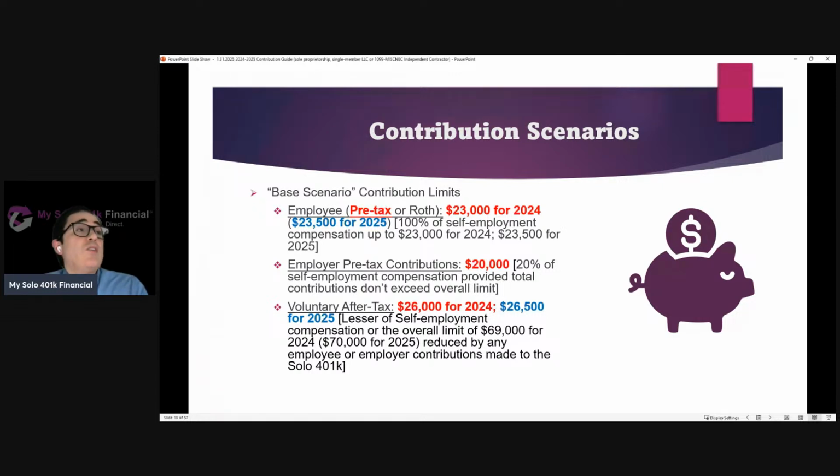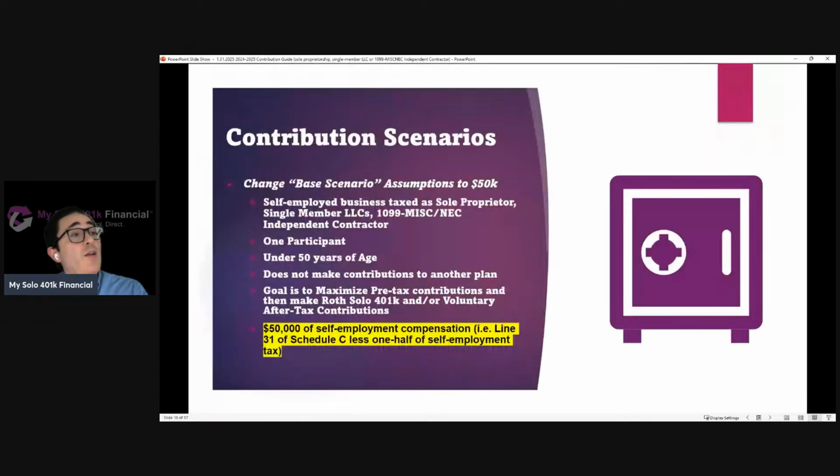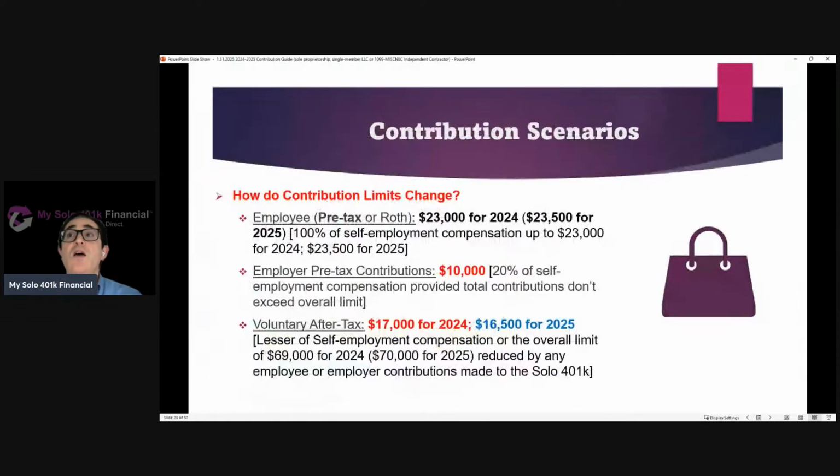So now let's go back to the base and change the assumption. Instead of $100,000, let's assume they only have $50,000 of self-employment compensation. So the employee contribution amount is not going to change. It's still 100% of that self-employment compensation up to the limit. The employer contribution amount will change because now it's 20% of $50,000, so it's $10,000. Likewise, the voluntary after-tax limit will change.